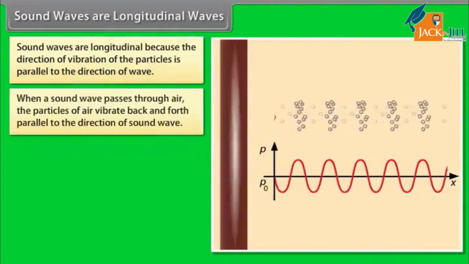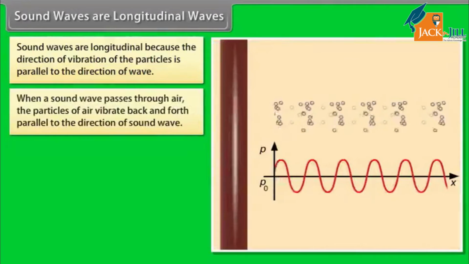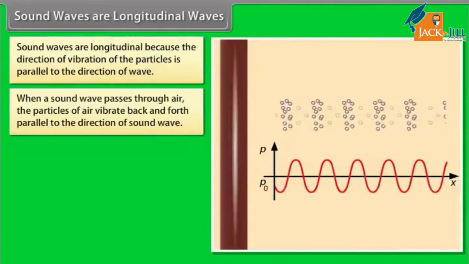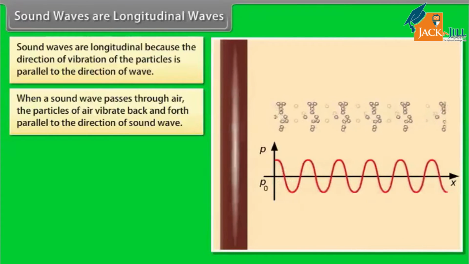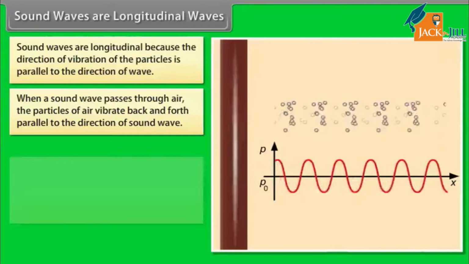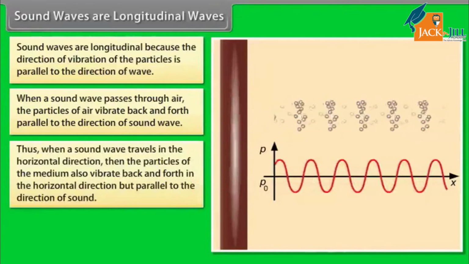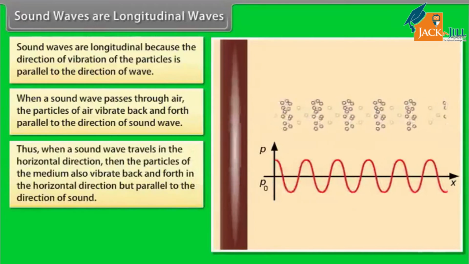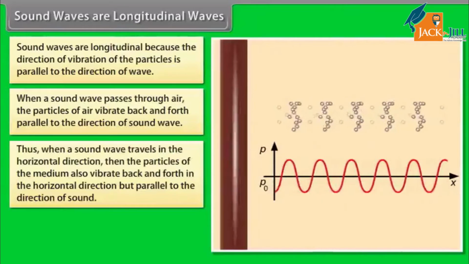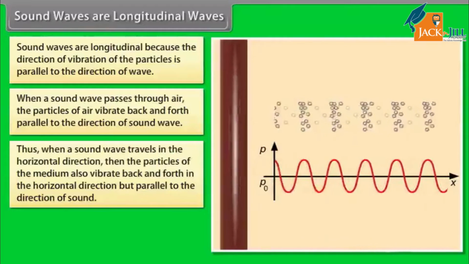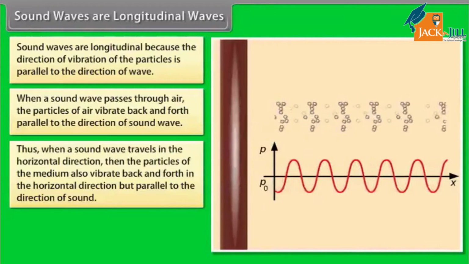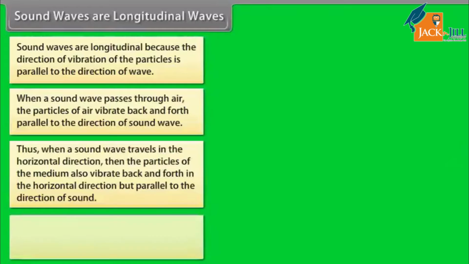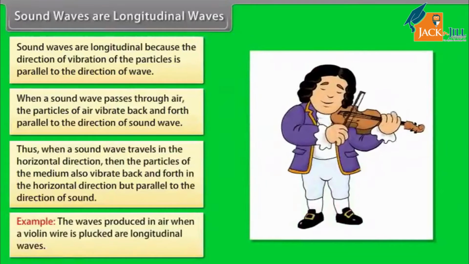When a sound wave passes through air, the particles of air vibrate back and forth parallel to the direction of sound wave. Thus, when a sound wave travels in the horizontal direction, then the particles of the medium also vibrate back and forth in the horizontal direction, but parallel to the direction of sound. For example, the waves produced in air when a violin wire is plucked are longitudinal waves.